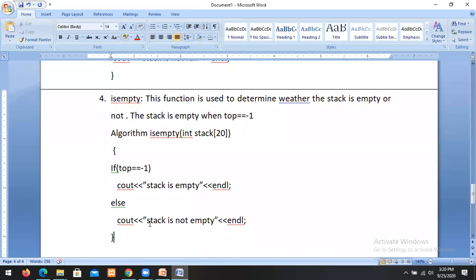So is empty function is used to determine whether the stack is empty or not. The stack is empty when top equal to -1. Otherwise, the stack is not empty. So with this algorithm, if top equal to -1, say our stack is empty. Otherwise, stack is not empty.